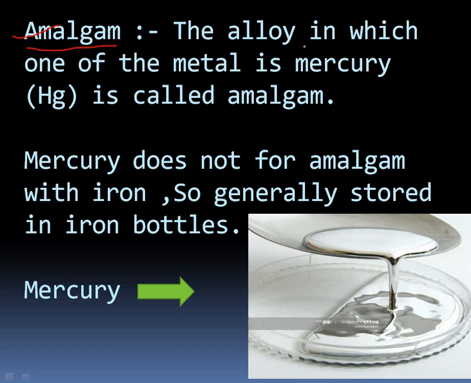Now, the second thing that comes is amalgam. It is an alloy in which one of the metals must be mercury, and that alloy is called an amalgam.